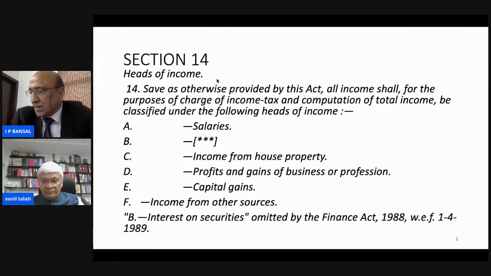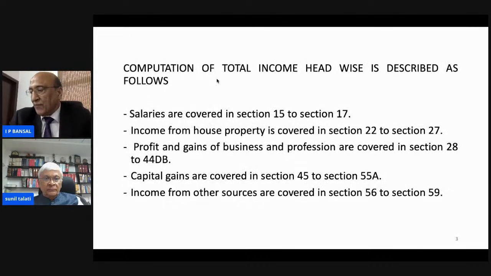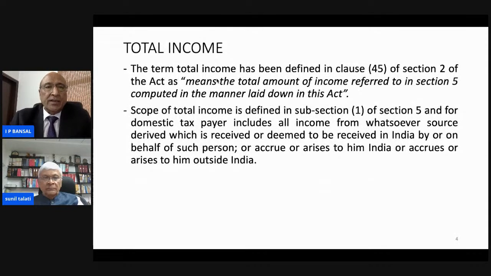Income from other sources is covered from sections 56 to 59. So one has to see under which head the income falls. The term total income is defined under section 2(45) of the Income Tax Act, and it means the total amount of income referred to in section 5, computed in the manner laid down in this Act. The manner is laid down in the sections I have already told under each respective head.